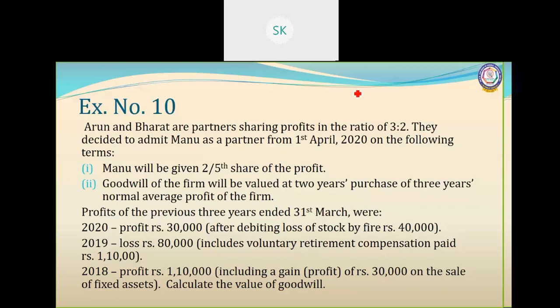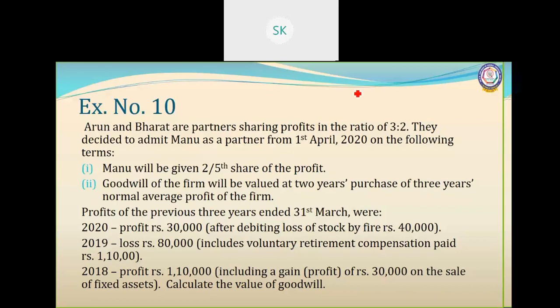Arun and Bharat are partners sharing profits in the ratio of 3:2. They decided to admit Manu as a partner from 1st April 2020 on the following terms. Manu will be given 2/5 share of profit. Goodwill of the firm is to be valued at 2 years purchase of 3 years normal average profit of the firm.